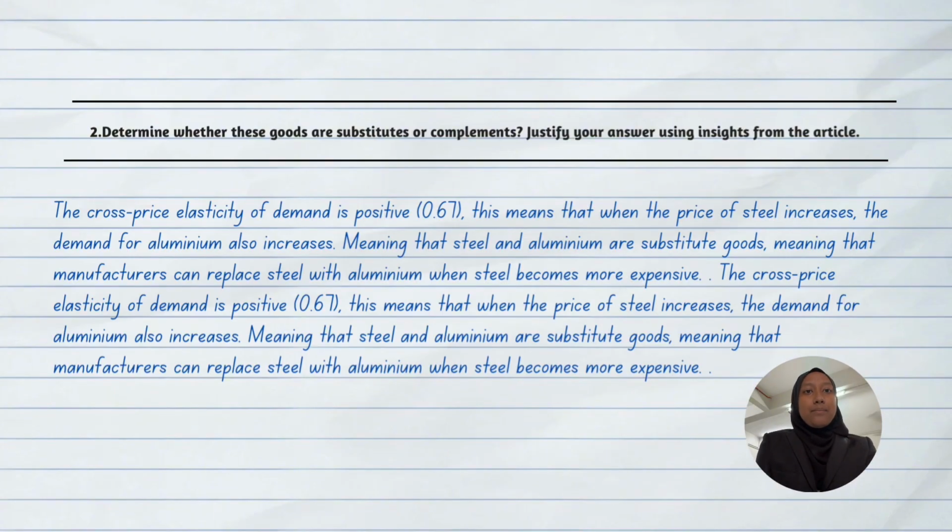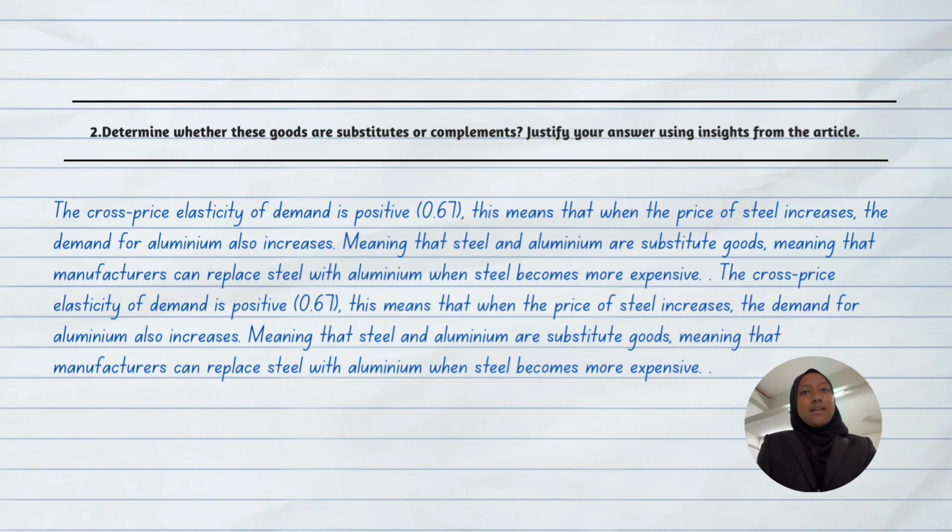Interpretation: when the price of steel increases, manufacturers seek alternative materials, leading to higher demand for aluminium. The XED value of 0.67 suggests a moderate substitution effect, meaning aluminium is an alternative but not a perfect substitute for steel. This aligns with the economic article which highlights the strong role of manufacturing in Malaysia's economic growth, indicating that raw material demand is significant.